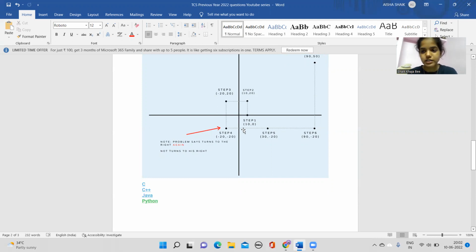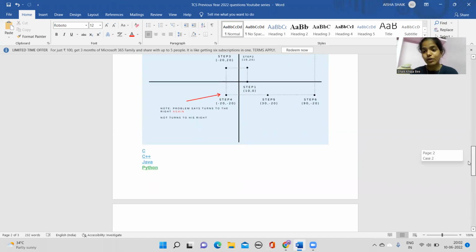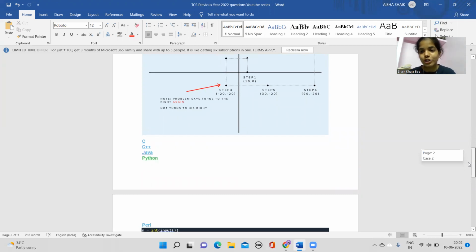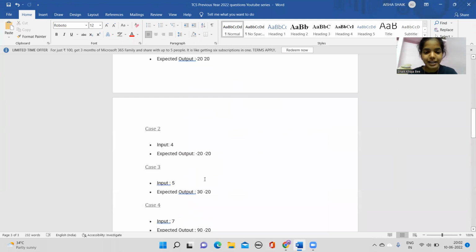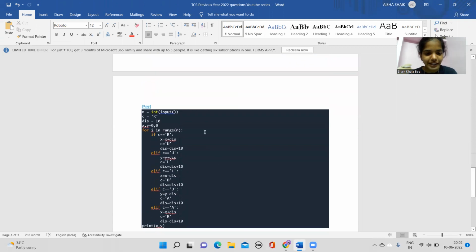Now we need to code this. So the code language that I have chosen is Python. So let us see how this will work, how we can design an algorithm, or design a logic for this question. So the logic that we can build over here is the test case. Generally, what is given as input is a set, and that is in the format of int. So you just have to take the input, that is n is equals to int of input, because usually it is an integer number, so you take it as int. Then you're taking a variable that is c, you're just assigning simply r. R means you just imagine that it is a right, okay, and distance 10.